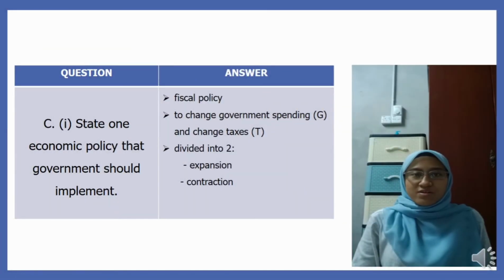For question C1, the question is: state one economic policy that the government should implement. So the answer is: the necessary economic policy implemented by the government is a fiscal policy that aims to change government spending and change taxes. This fiscal policy is divided into two: first expansion and second contraction.